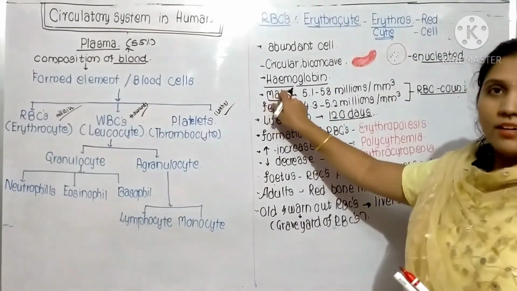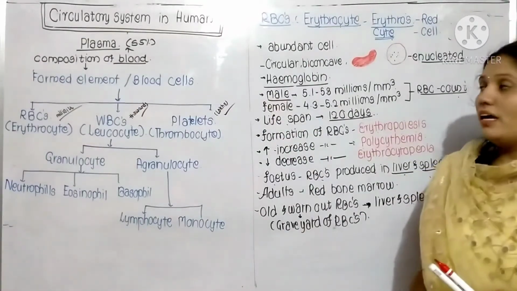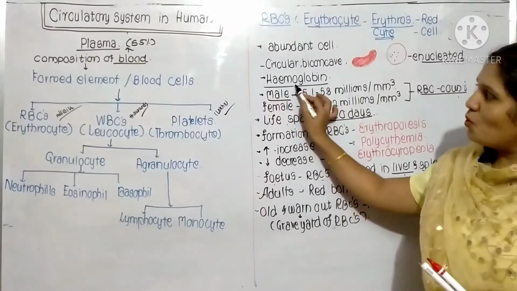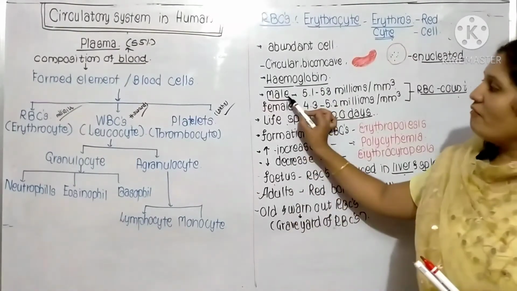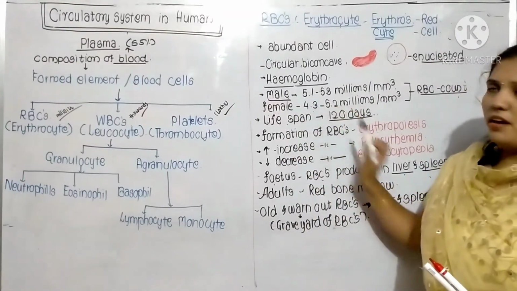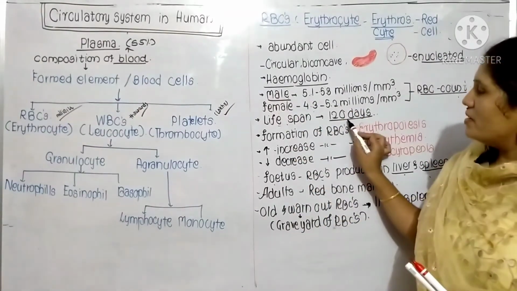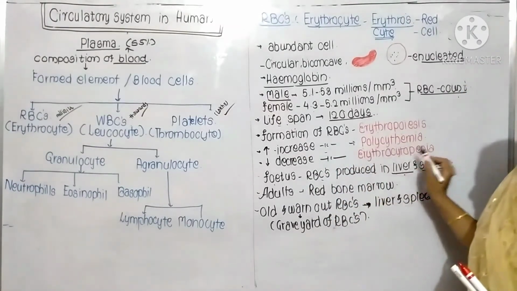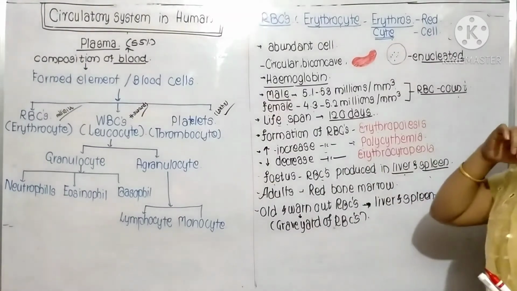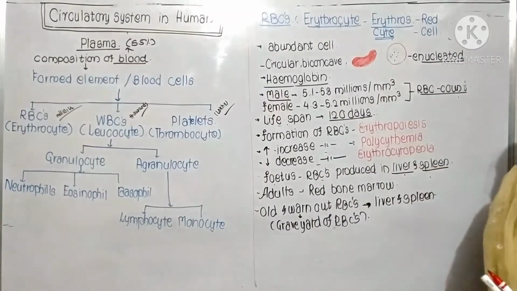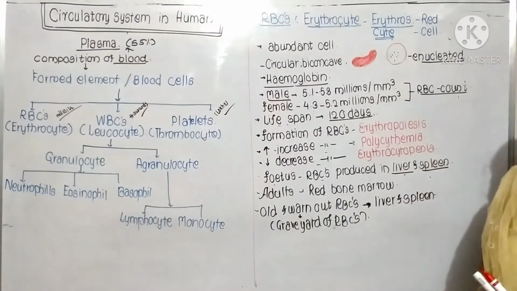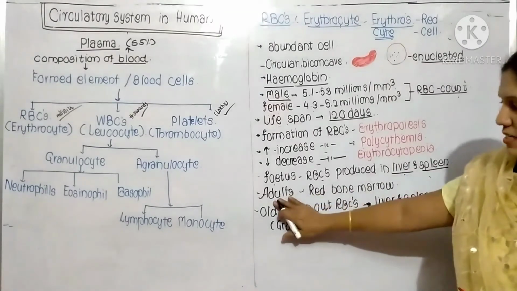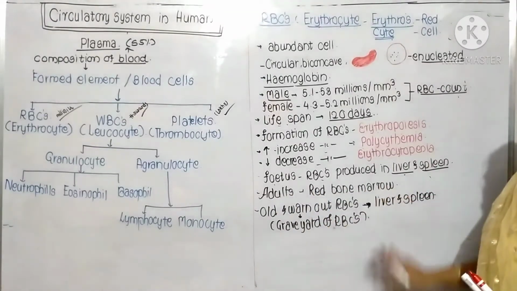Hemoglobin is present. In respiration we have seen that oxygen combines with hemoglobin and forms oxyhemoglobin. Then in female and male I have shown different ranges. The lifespan of RBCs is 120 days. An increase in number of RBCs is known as polycythemia, and a decrease is known as erythrocytopenia. In the fetus, RBCs are produced in liver and spleen. In adults, they are produced in the red bone marrow.